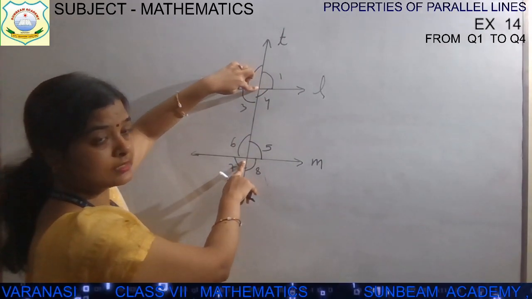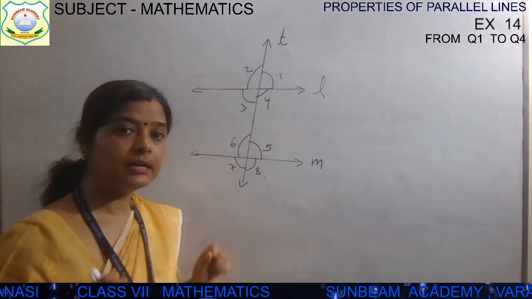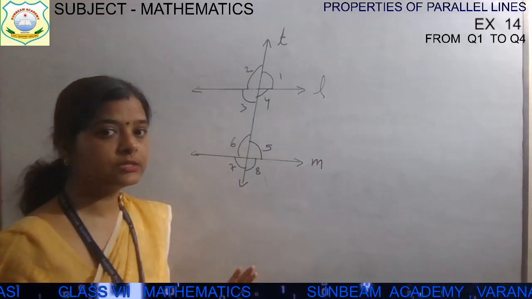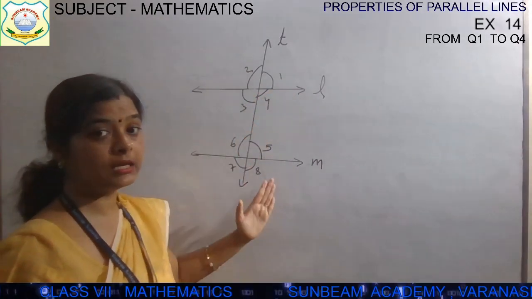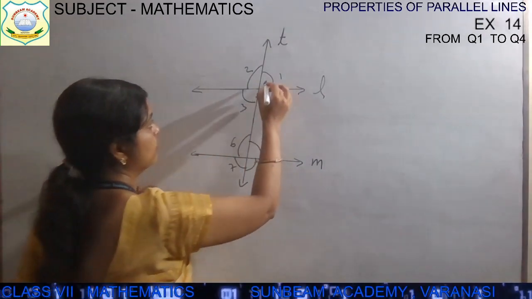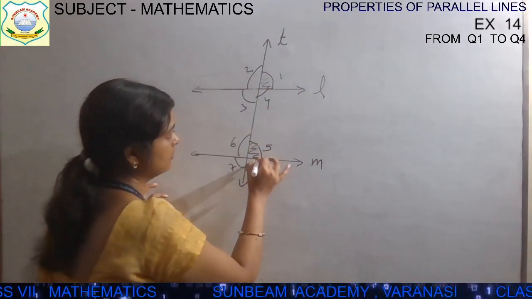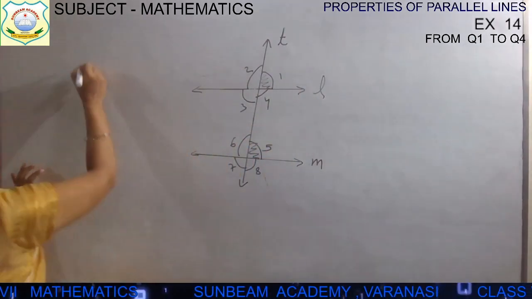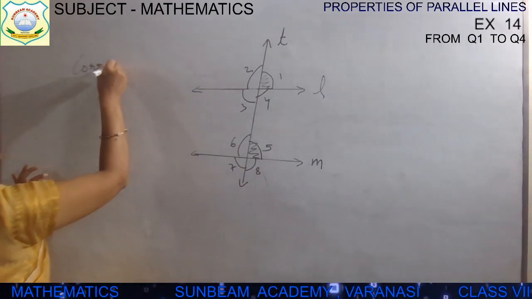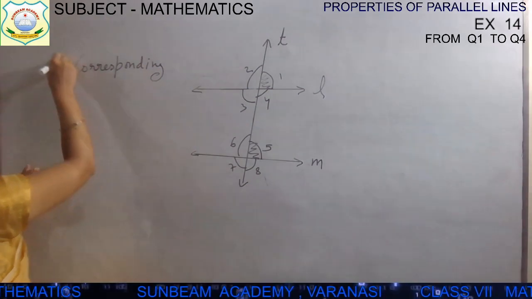दो अलग अलग जगह पर इसने इसको कट किया है. So T is the transversal line, and now the transversal line will make 8 angles. Corresponding angle की बात करते हैं बच्चा. तो first see the corresponding angle, angle 1 and angle 5. If you will talk about corresponding angles, children, पहला ही है, first one is corresponding angle.